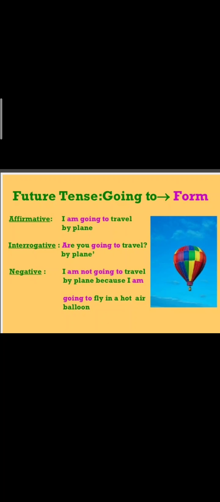Future tense going to. Affirmative. I am going to travel by plane. So here the structure is subject plus be plus going to plus verb first form plus object. Interrogative. Are you going to travel by plane? So the auxiliary verb will come first plus subject plus going to plus object. Negative, we will use not. I am not going to travel by plane because I am going to fly in a hot air balloon.